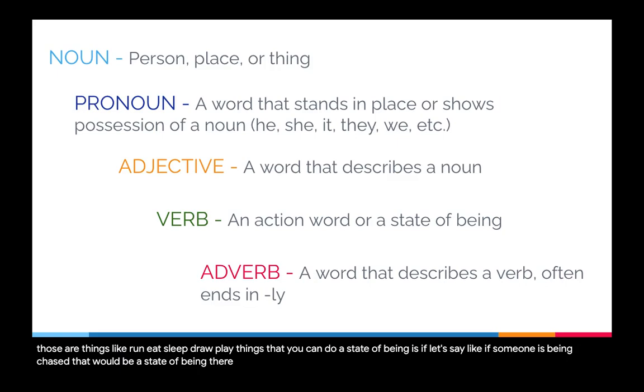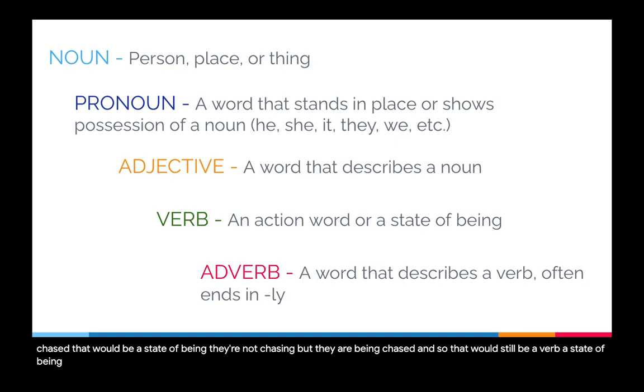They're not chasing, but they are being chased. And so that would still be a verb, a state of being. Another example of that would be if someone is smart. That's a state of being and would be considered a verb.